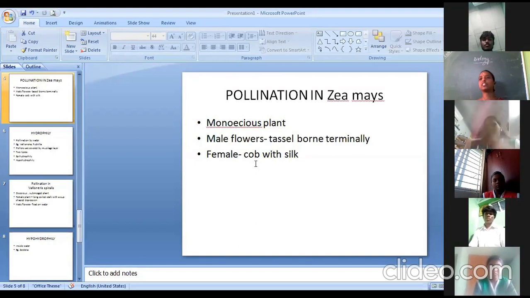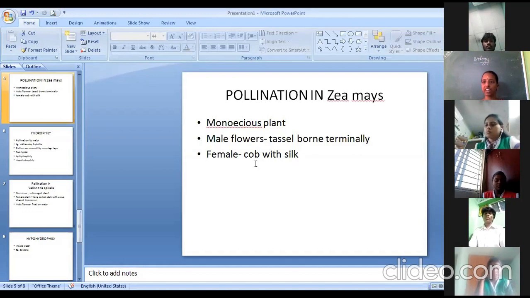What happens during wind? The tassel, the male flower hanging on the outer side, will break open and release all the pollen grains, which are received by the female flowers, or the cob, present on the lower part of the plant. Tassels are found on the tip, and the female flowers are found at the base. When the tassels break, they give out all the pollen grains in the downward direction, and these pollen grains are trapped by the silk of the cob, and thus they complete the process called pollination. Is it clear?